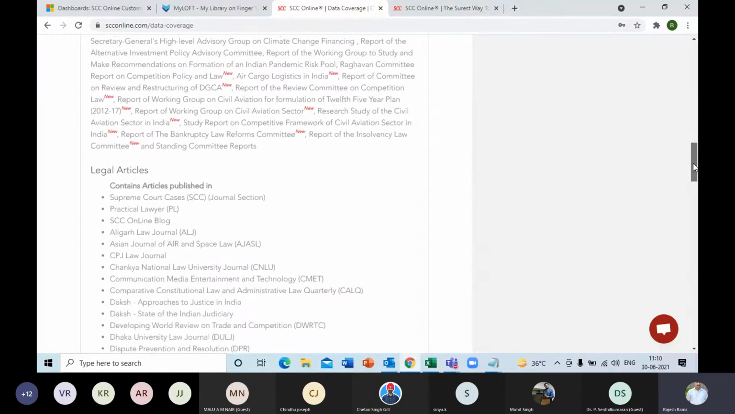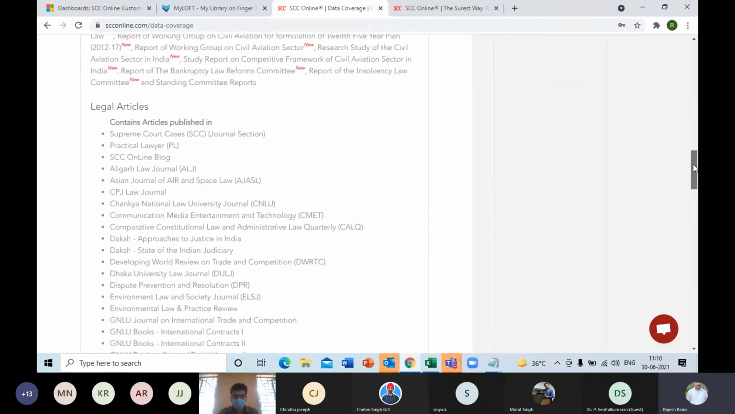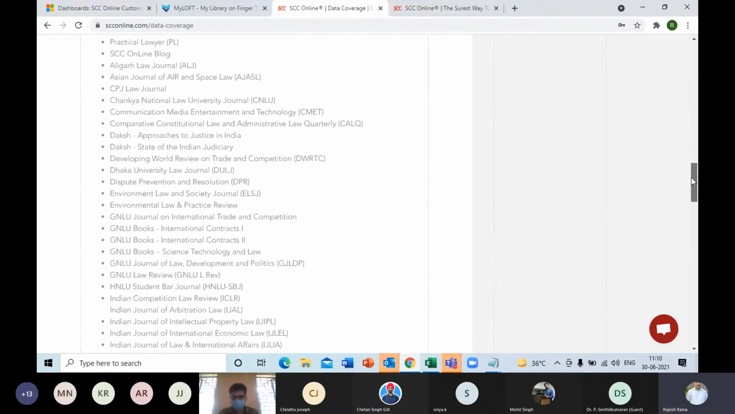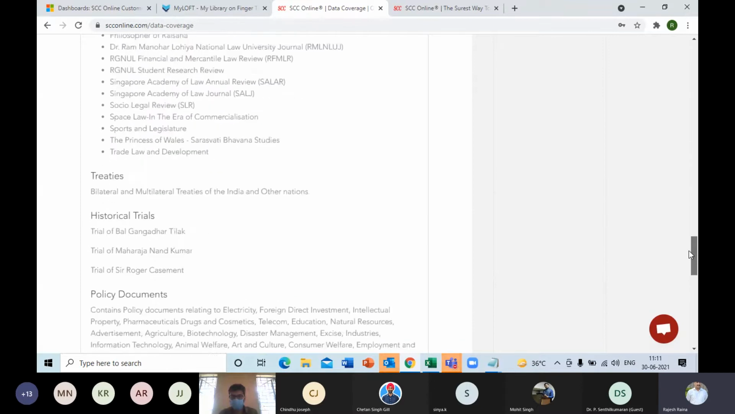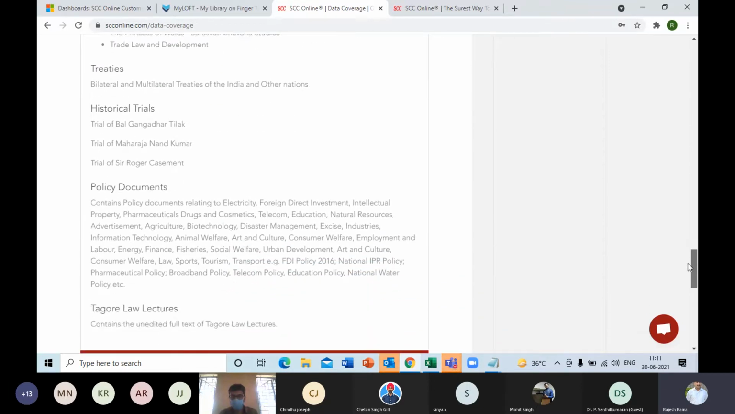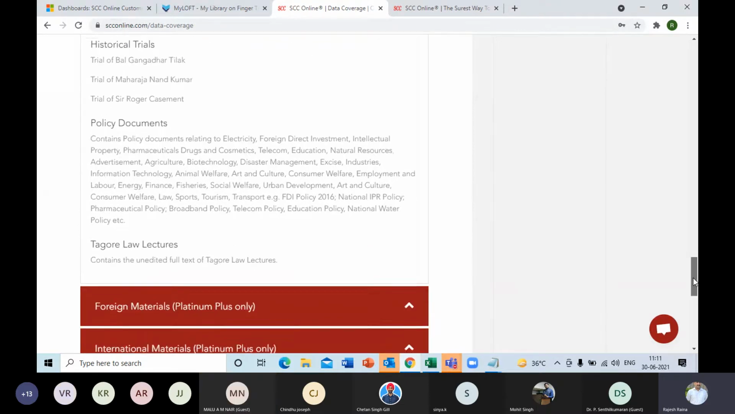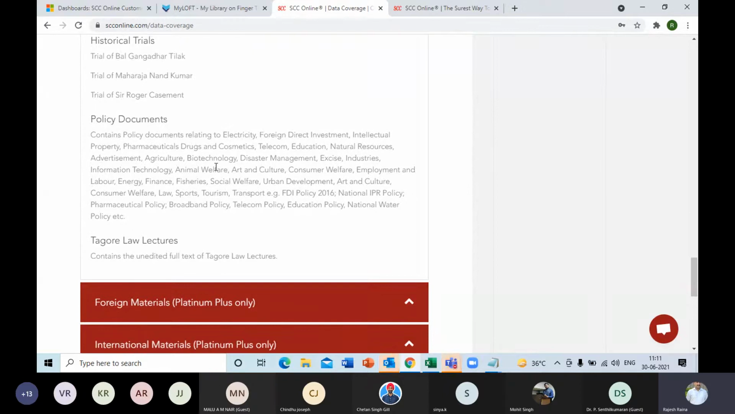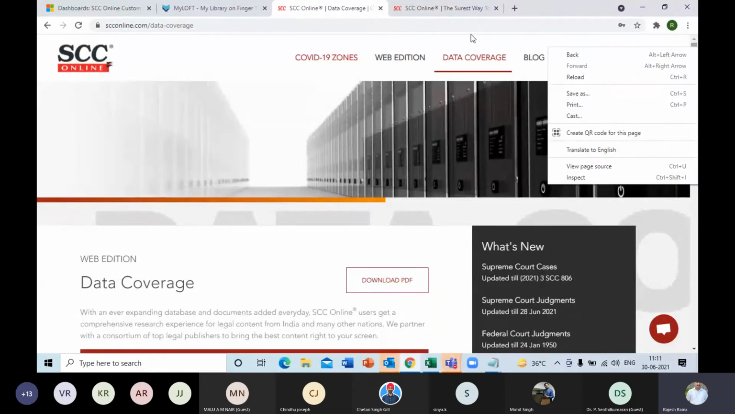Then we have the legal articles, from Supreme Court Cases, from Practical Lawyer, our own other journal, and from various leading national law universities and institutions of repute. Then treaties, bilateral and multilateral. Historical trials are also available to you, and policy documents from various departments of the government and the ministries, and of course the Tagore Law Lectures. That is all we are covering in the subscription that the Central University has subscribed to.